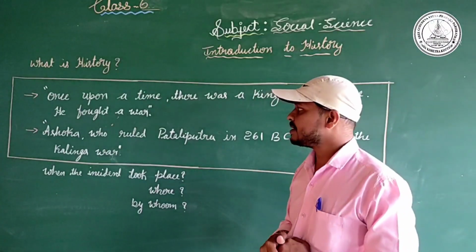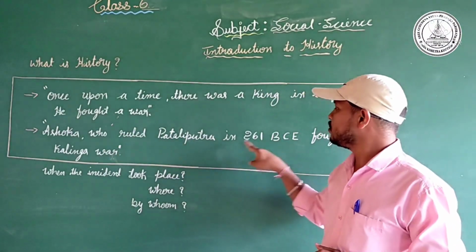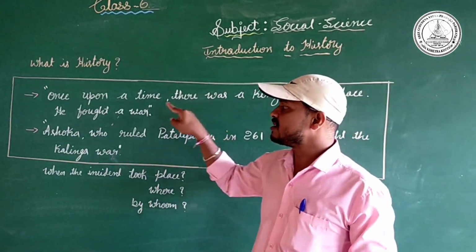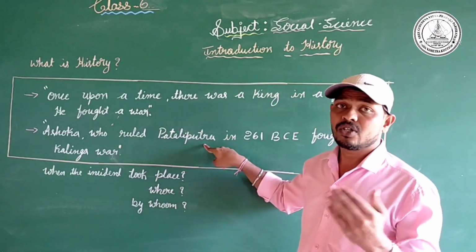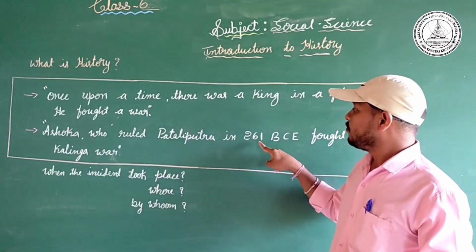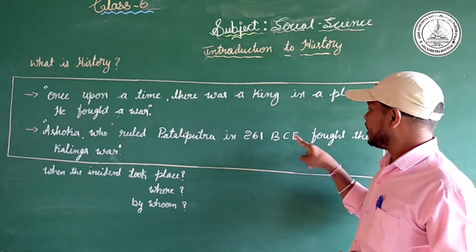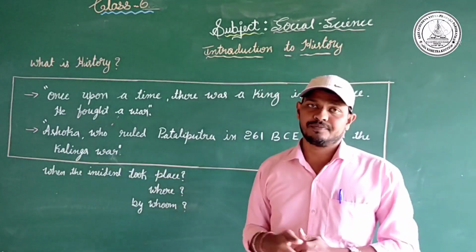But the second sentence, Ashoka, who ruled Pataliputra in 261 BCE, fought the Kalinga war, mentions the king's name, where he ruled, which year or time, and that he fought the Kalinga war. So, what is the name of the war?